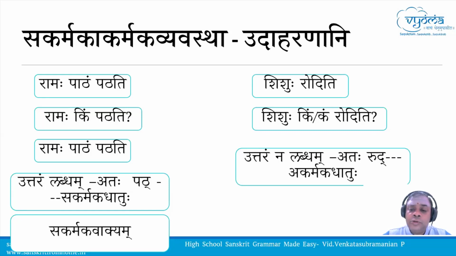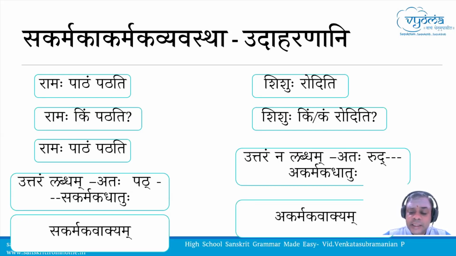The dhatu which has enabled the ability of the sentence to have a karma pada is called sakarmaka dhatu. Similarly, if karma pada is not available in a sentence, it is called akarmaka vakya. The dhatu which is present in such a sentence which doesn't support a karma pada in the sentence is called akarmaka dhatu. This is a very important concept. All 2000 dhatus have to be classified as akarmaka dhatus or sakarmaka dhatus.